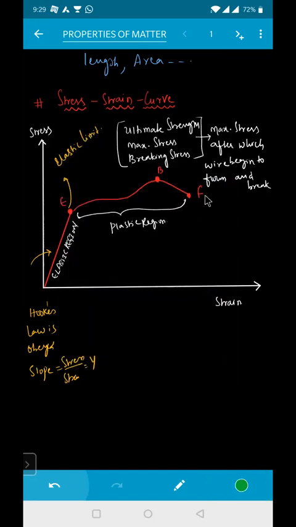Now what do you mean by point F? Point F is known as the fracture point, the point where it is breaking. Is the graph clear for you? From the origin O to E is known as the elastic region, and from E to B, this is known as ultimate strength. F is your fracture point. Fracture point means the wire will break now. Clear?